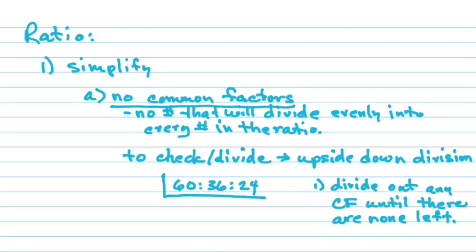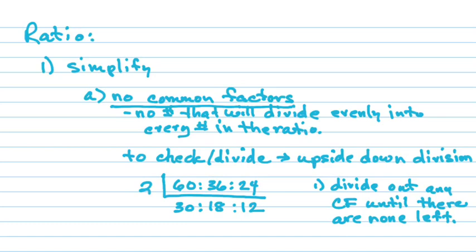All right, that's good. That's beautiful. But most of you are going to see they're even. So they're going to all divide by 2, right? Do you agree? Yeah. So let's divide them by 2. 60 divided by 2 gives you what? 30. 36 divided by 2 is? 18. 24 divided by 2 is? 12. Do you see anything that will divide into 30 and 18 and 12? 6. Yeah, they'll all divide by 6, or they could divide by, you might see what?